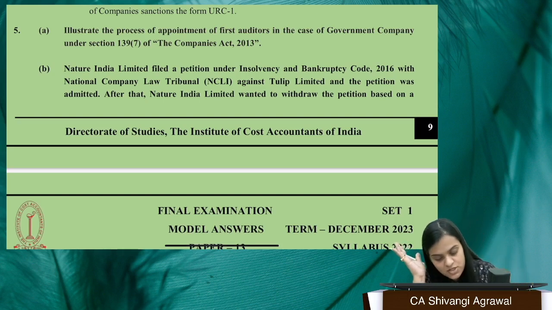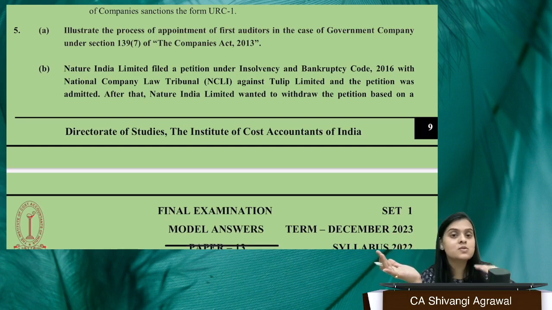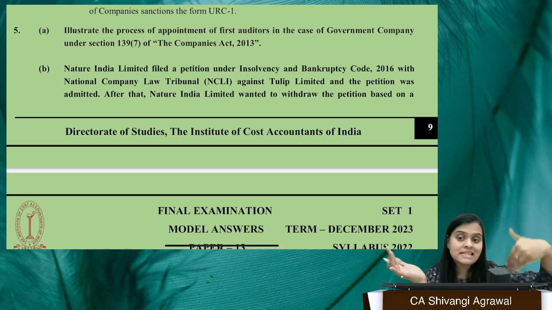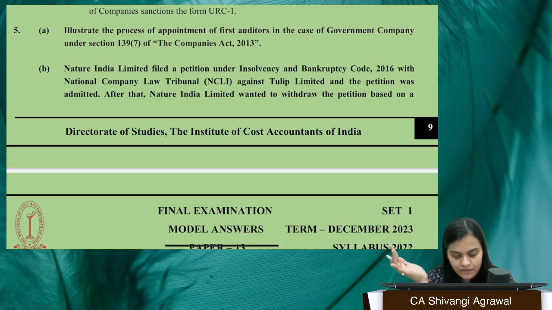If the CAG fails to appoint within 60 days of registration or incorporation of the company, then the auditor is appointed by the board within the next 30 days. However, if they also fail, then the members are called, an EGM is held, and within 60 days they appoint the auditor. So there are three parties who can appoint the auditor: first is the CAG, second is the board, and third is the members. Okay, simple.